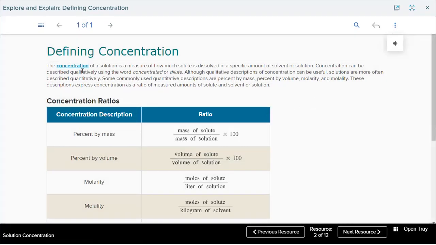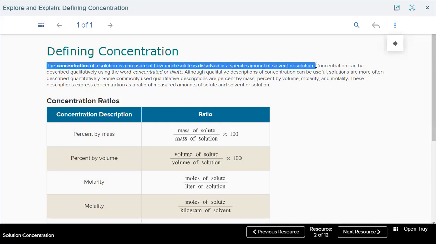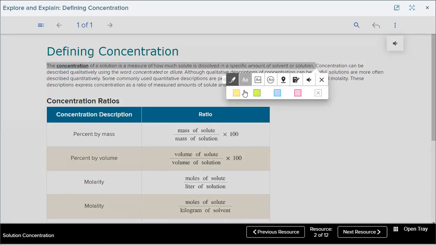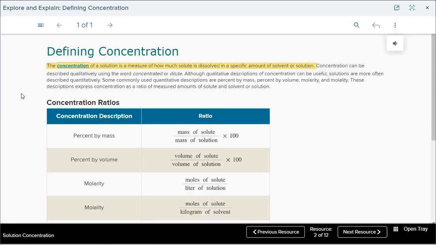This is the meaning of concentration. The concentration of a solution is a measure of how much solute is dissolved in a specific amount of solvent or solution, right?